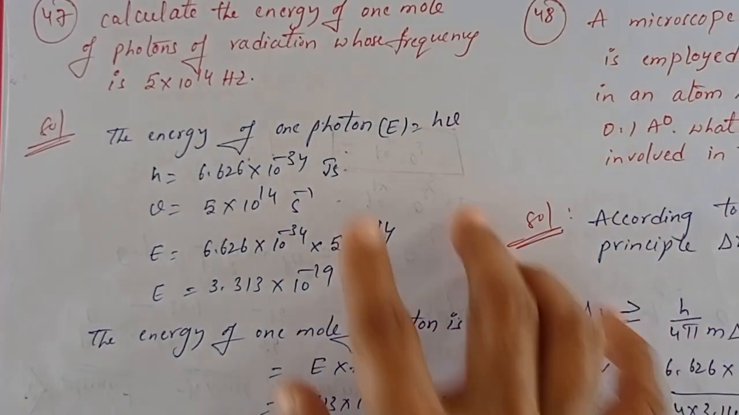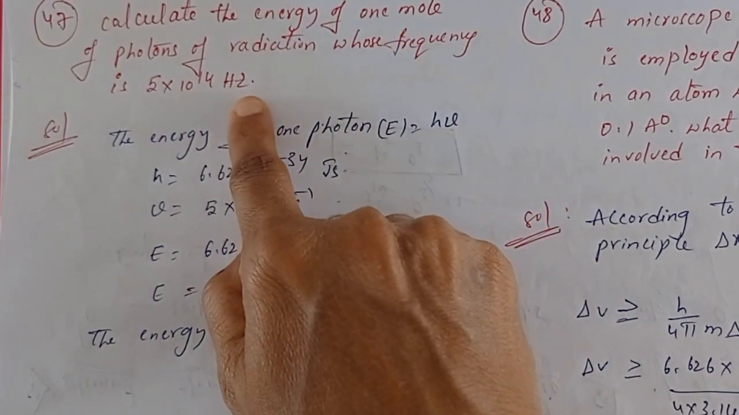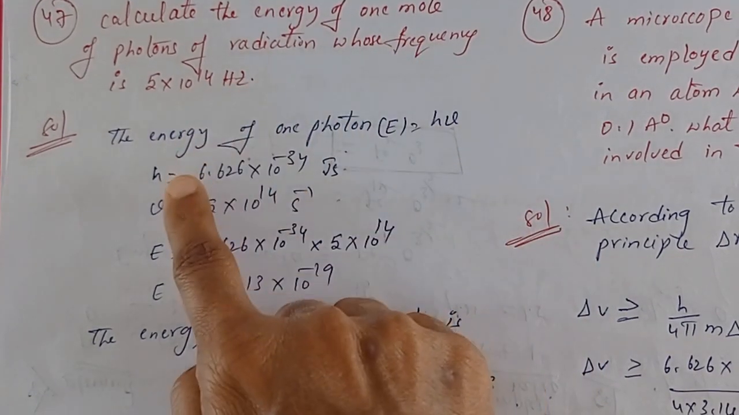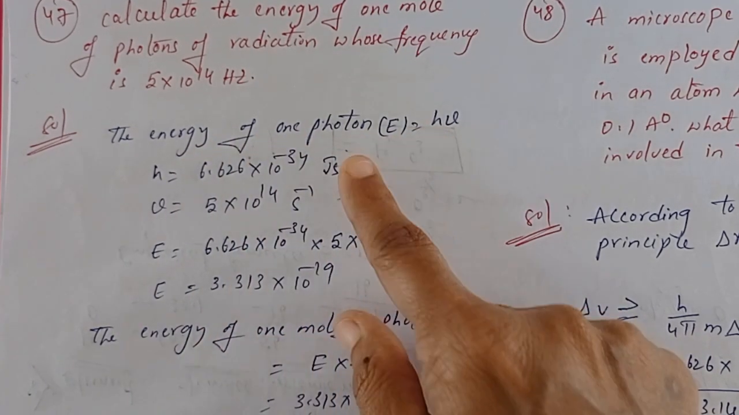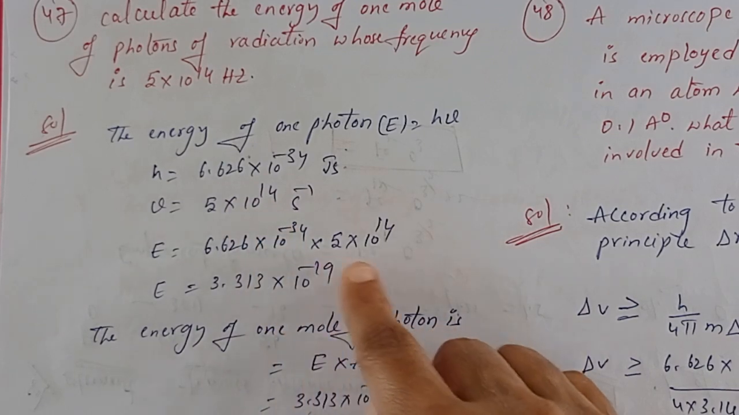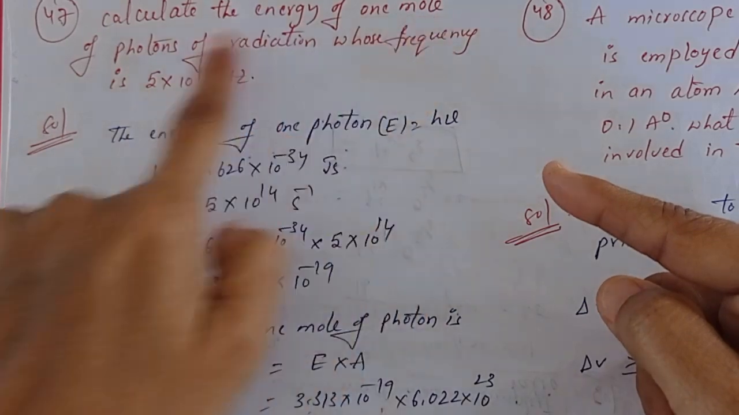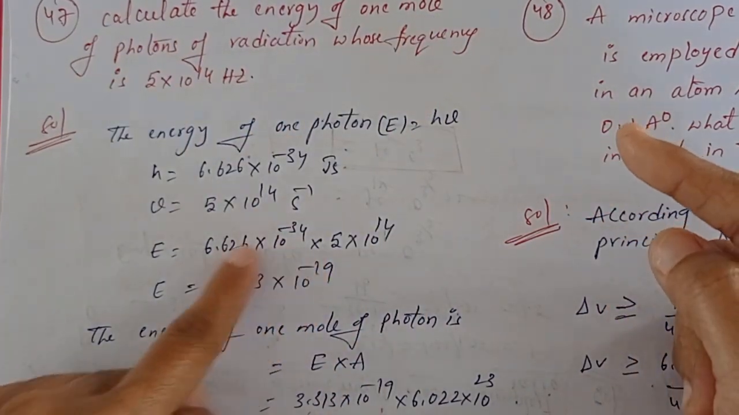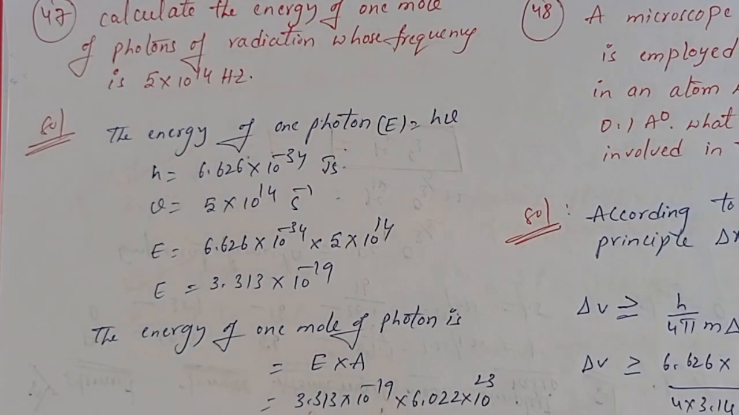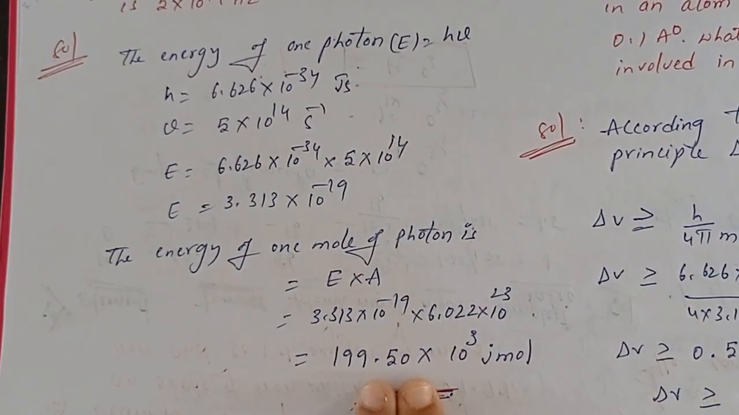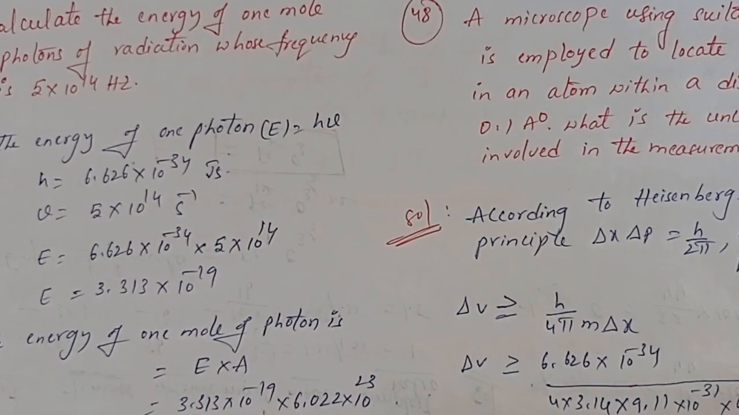Calculate the energy of 1 mole of photons of radiation whose frequency is 5 into 10 power 14 Hz. First you have to find the energy of one photon. E is equal to h nu formula. Just substitute the values, h and nu are given. So calculate the energy for one photon. Next you have to find for 1 mole of photons, so multiply with the Avogadro number, E into A. You will get this answer. Clear students? 199.50 into 10 power 3 joule per mole. Right. Next, 48th question.